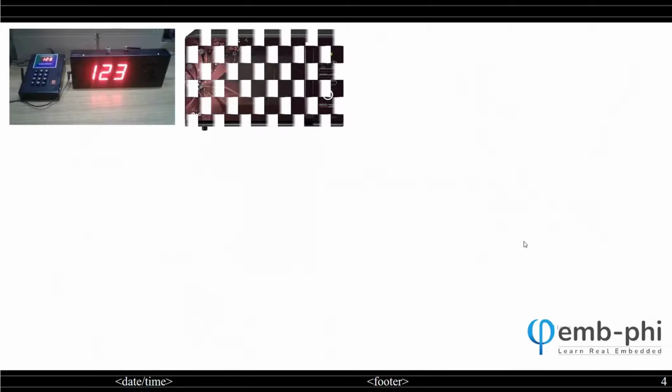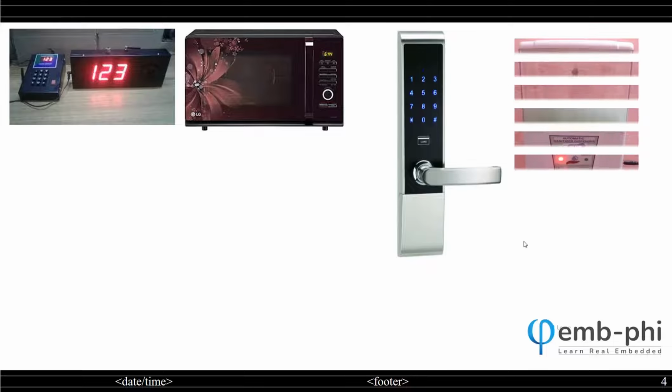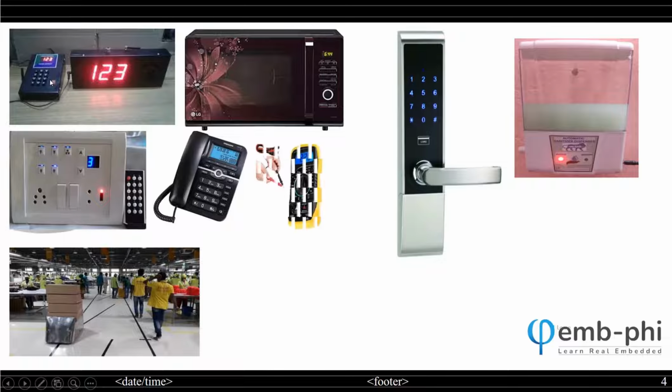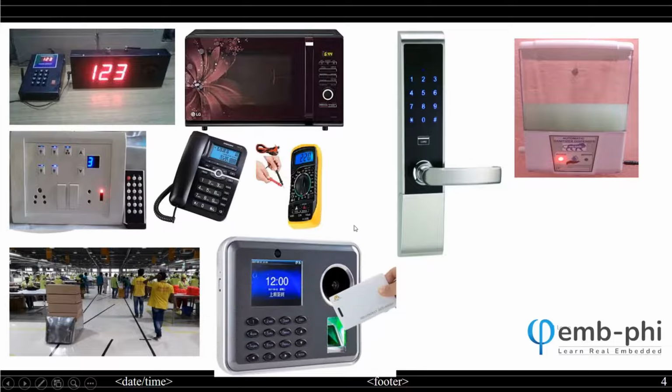Apart from that, we have some other embedded system devices that I'm sure you have seen. This is a token system, microwave oven, security door system, automatic dispensing machine, and multimeter. This is the line follower robot, which is used in industry to transfer material from one place to another. I'm sure you have seen some of these embedded devices in your day-to-day life.